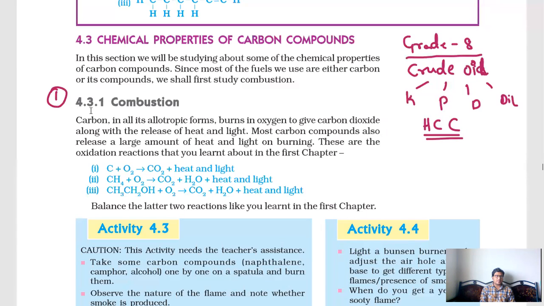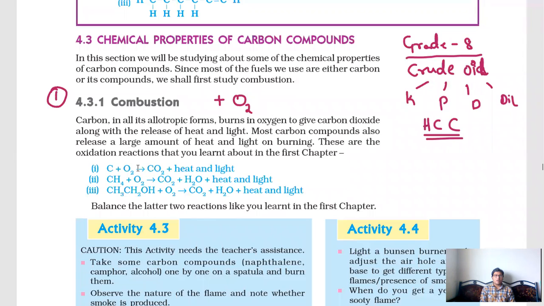First one is combustion. What is meant by combustion? If any element, compound or material is mixing with oxygen and burning in the presence or supply of oxygen, we call it combustion.